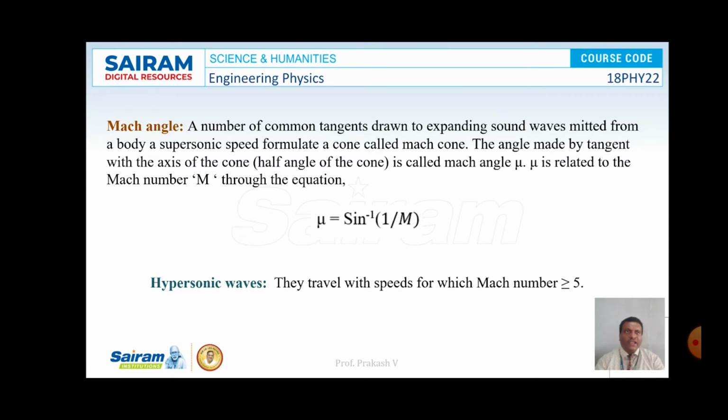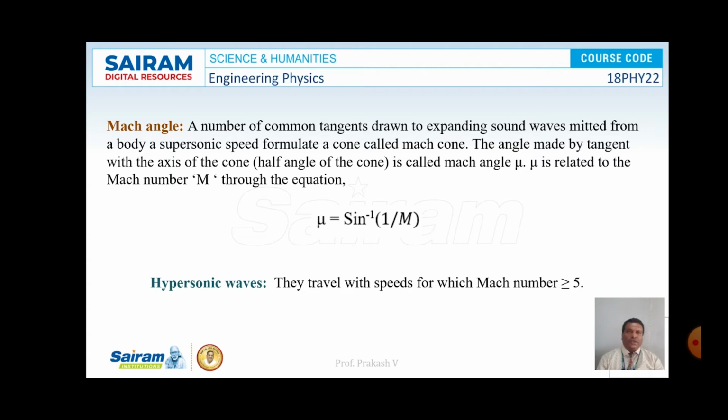So the Mach angle is expressed as mu equal to sine inverse of 1 by M, where M is the Mach number associated with the object moving with supersonic speed.